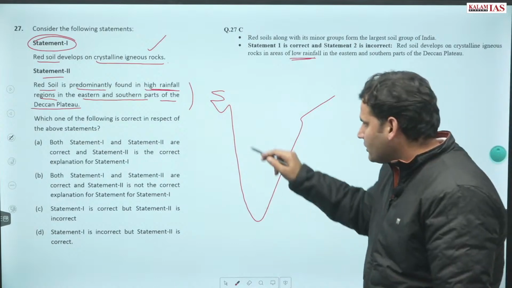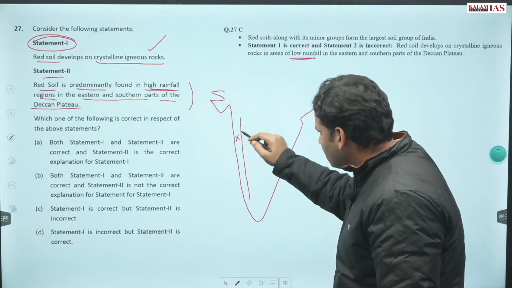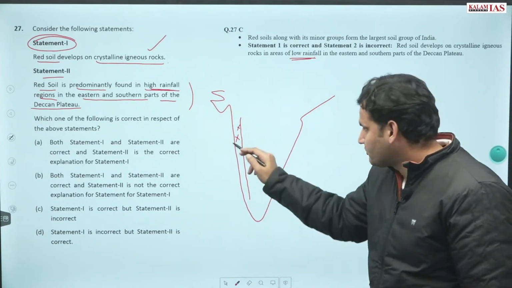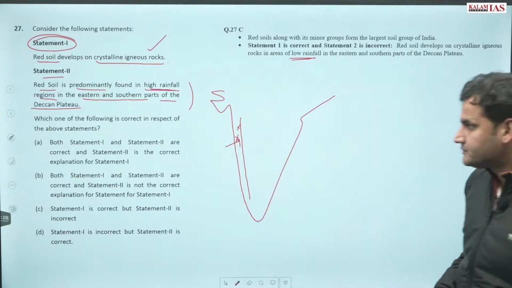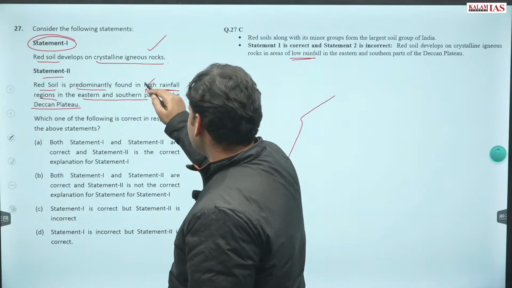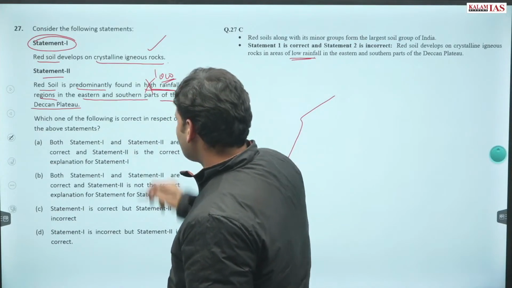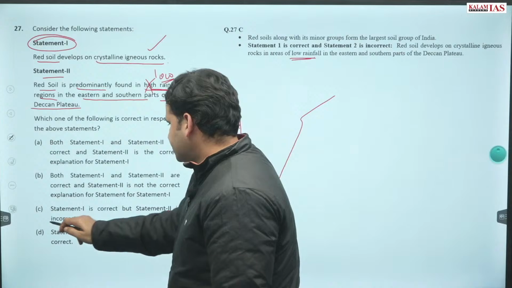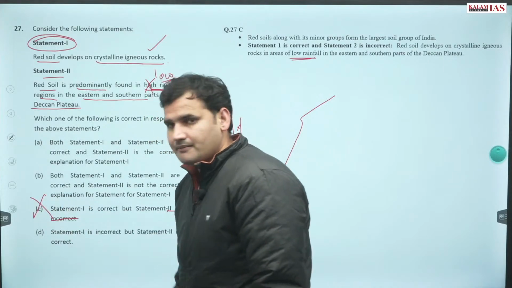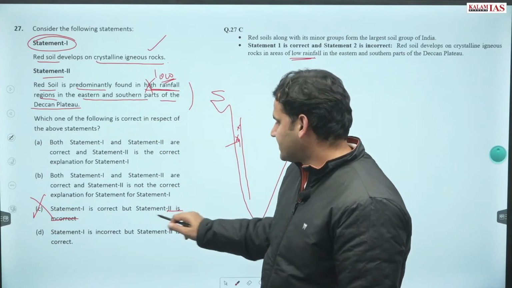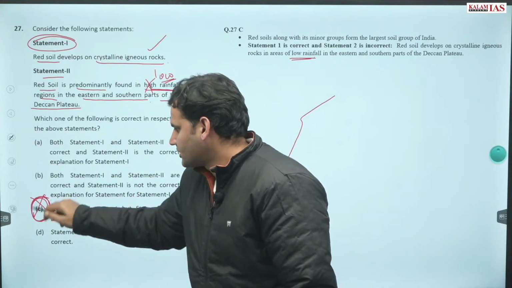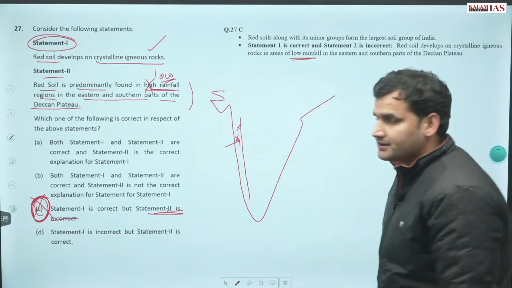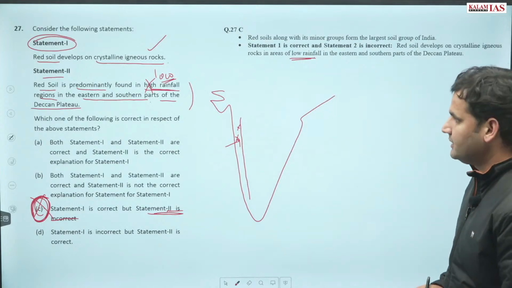And where would low rainfall be? Obviously not on the western side of the Western Ghats. There there will be a very high amount of rainfall. As soon as it says high, that means statement second is incorrect. Where is statement second incorrect? Yes, this option only. This is the right answer.